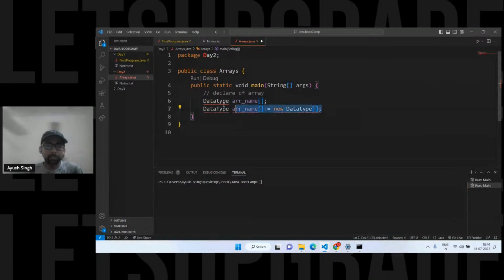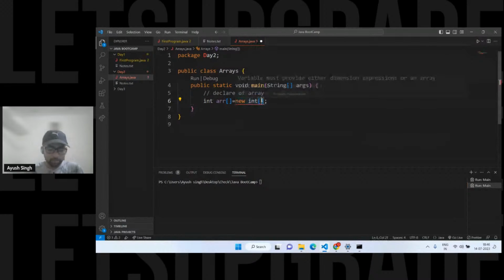Okay, so this is the way. Let's suppose you have to declare an array. For an integer array, we write arr equals new int. Int is the data type, and here you have to pass the same. I have to give the size, otherwise it will not work. Let's suppose I'm giving 10. This is a simple declaration of the array.